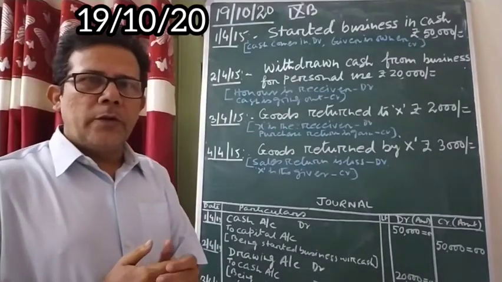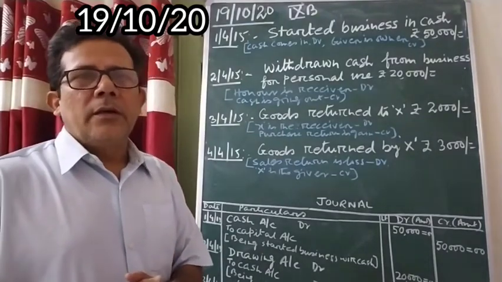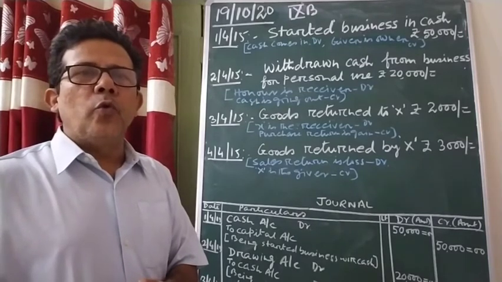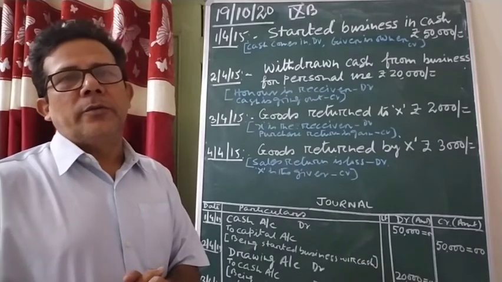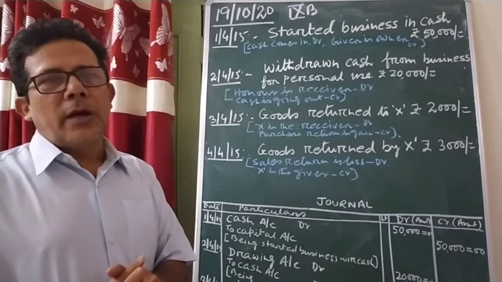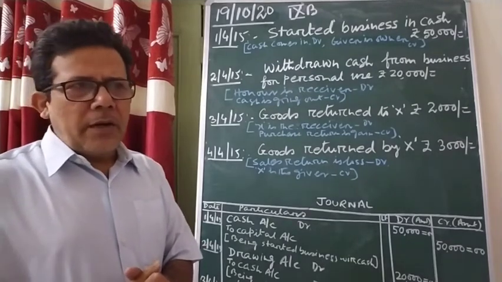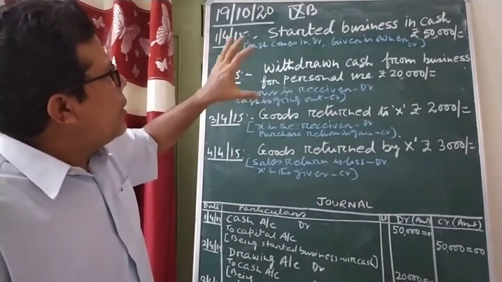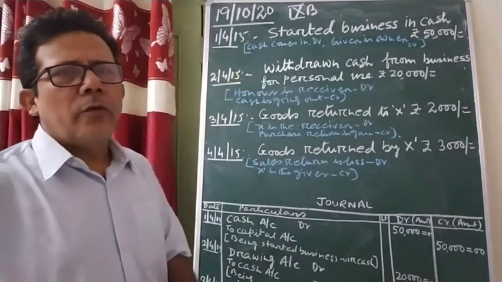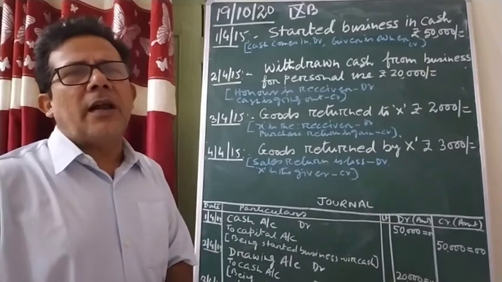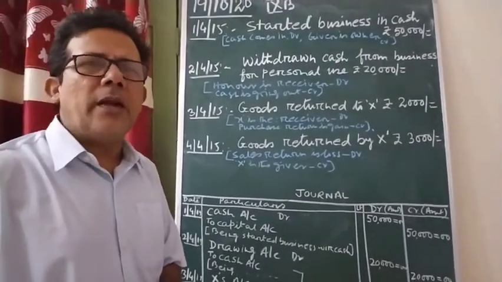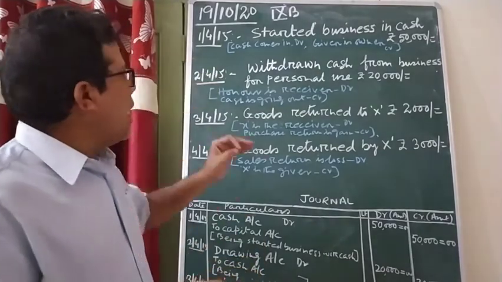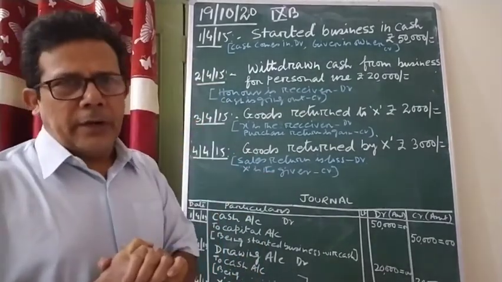Good morning, students. Though I discussed in the last class that I am not going to do any more journal entries in your class, I found some different types of entries which were not discussed in the class. So in today's class also I am going to discuss 4 types of journal entries, beta.